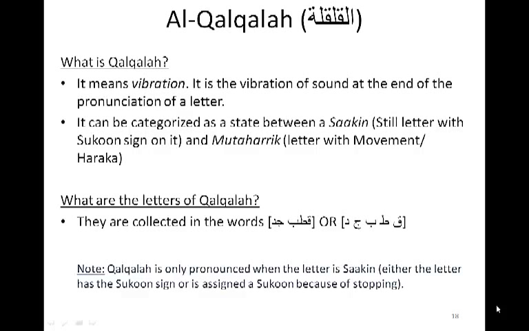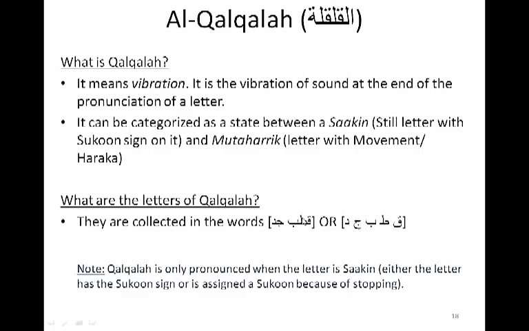And it is something between a still letter, so a harf sakin, meaning that it doesn't have any haraka on it, so there's no fatha, damma or kasra on it. So when do we do qalqalah? There are only 5 letters, and these are the letters of qalqalah. They are qaf, ta, ba, jim, dal.